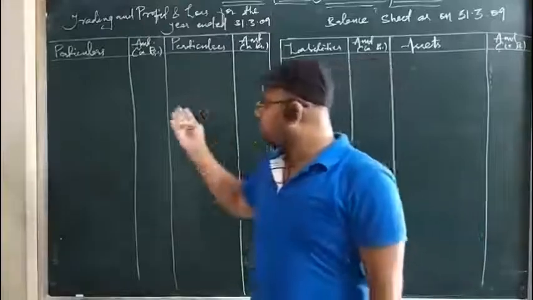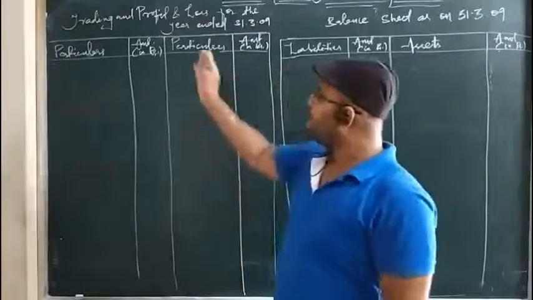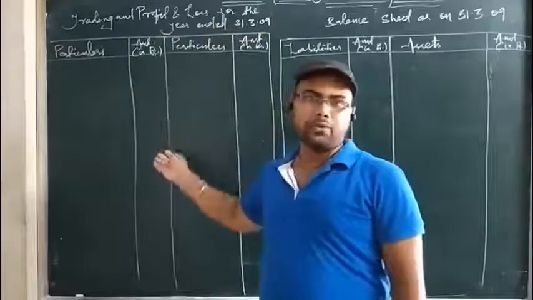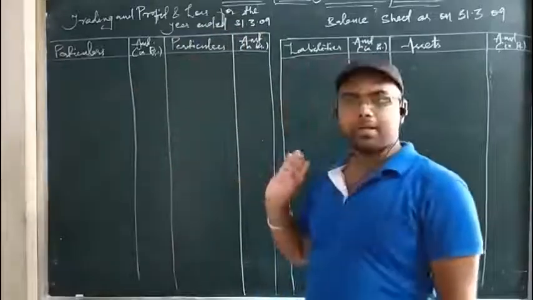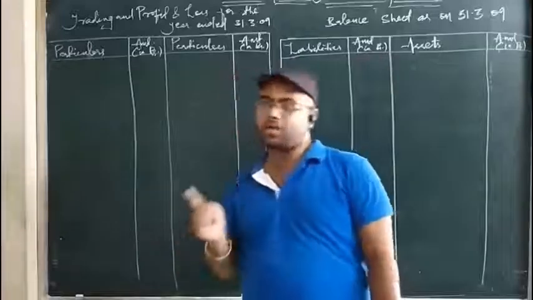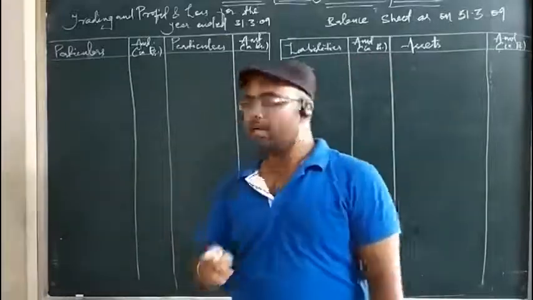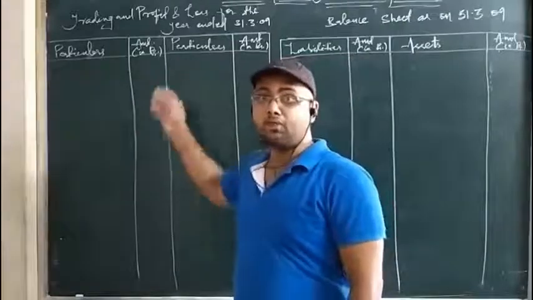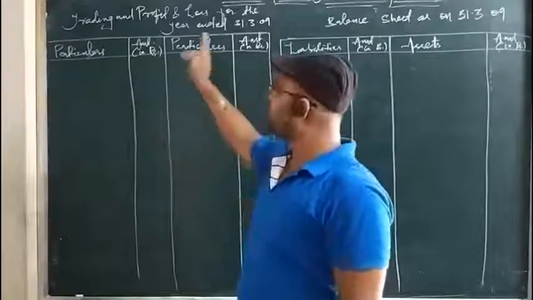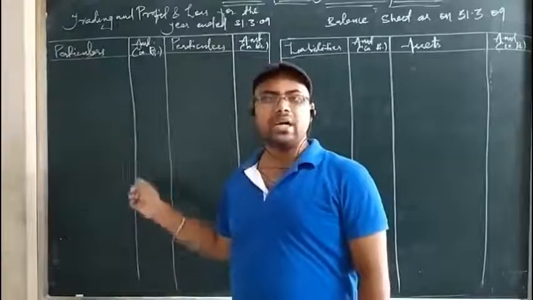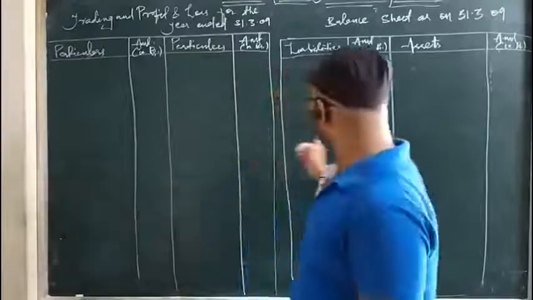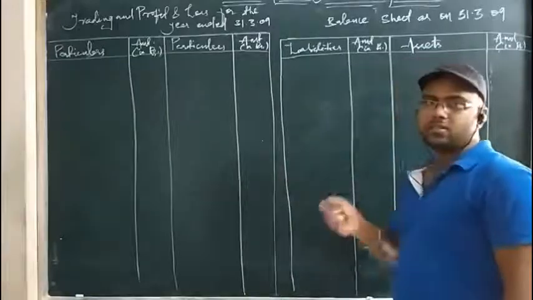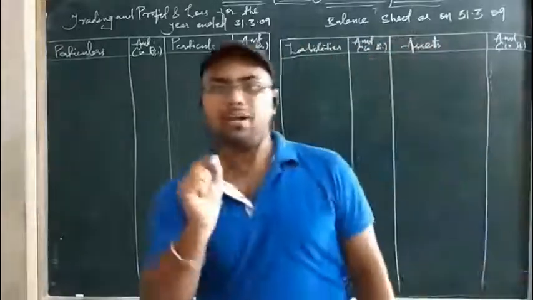See, we are also having a space issue, so I have merged these two accounts. We will be dividing this while solving, and you can see how it is merged and prepared. If you have any doubt even after that, you can ask me, so do not worry about it. It is very easy because you are avoiding the preparation of two financial statements. You are merging them at a single place, so it is easier and less time consuming. And this is the balance sheet. Because of the space issue, we are doing it like this. When you are watching the video, you can zoom in and watch it.